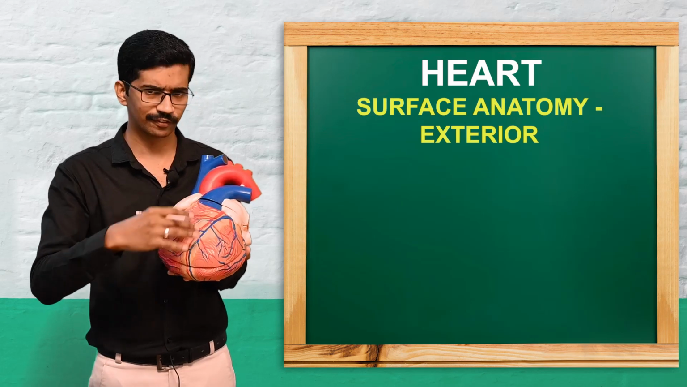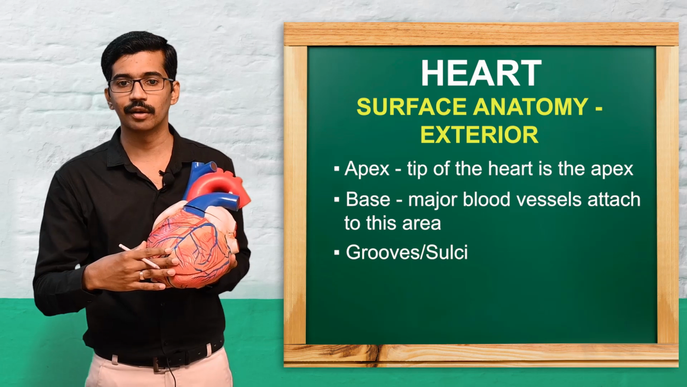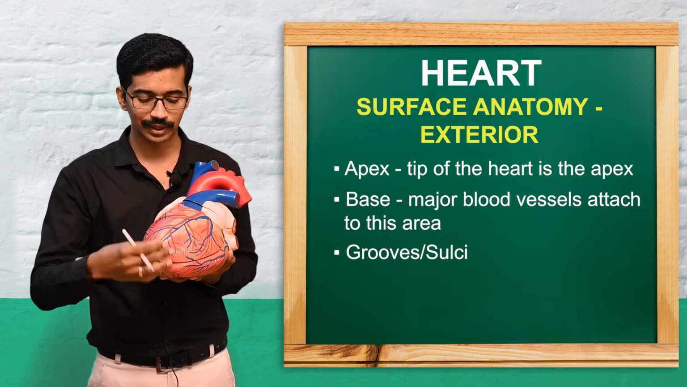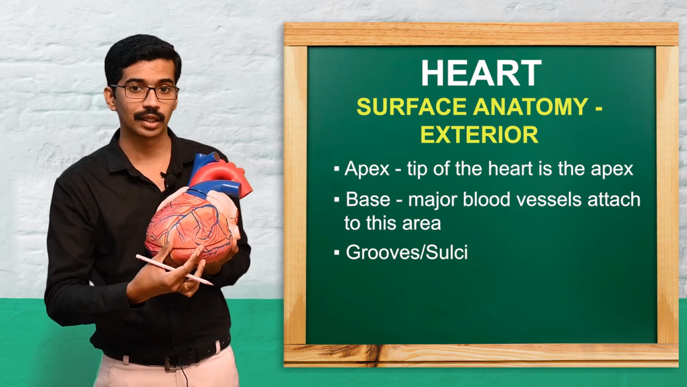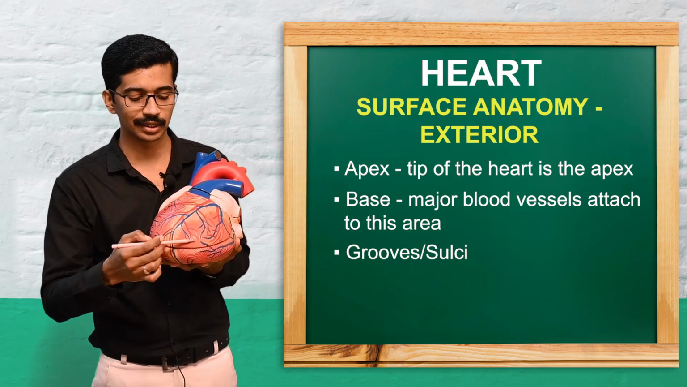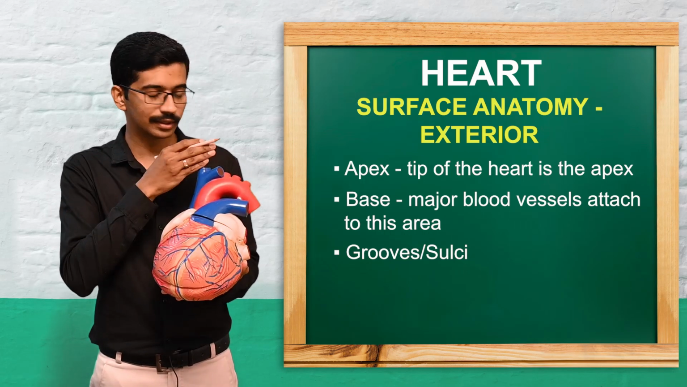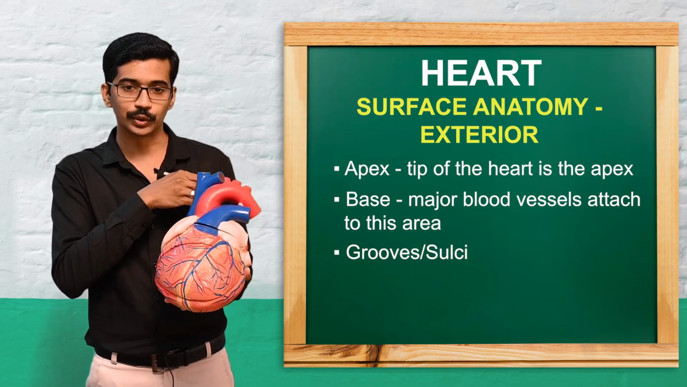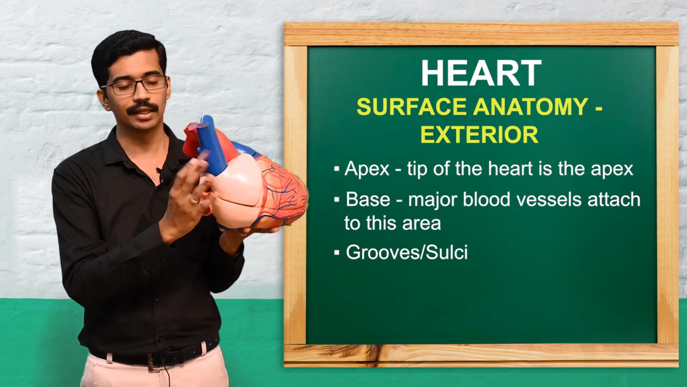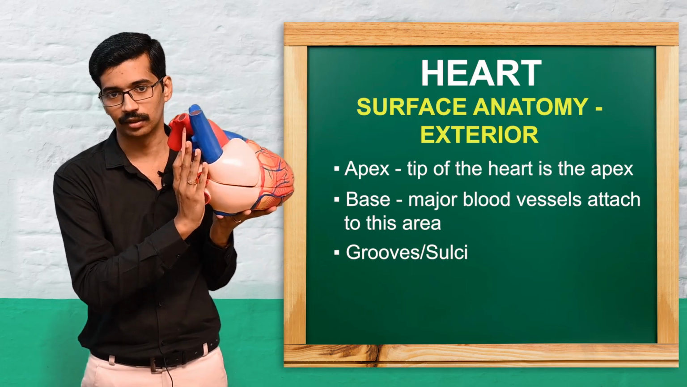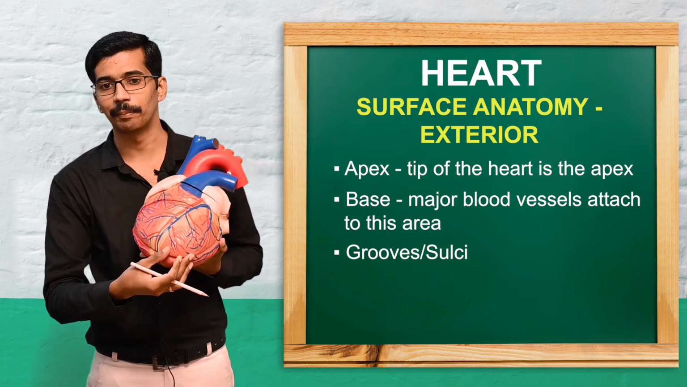Now we'll see the surface anatomy. Mainly the heart has two different areas. At the front, the lower part, there is the tip of the heart, which is termed the apex of the heart. At the posterior part, where the major blood vessels are attached, this area is termed the base of the heart. Generally the heart has a base and an apex.